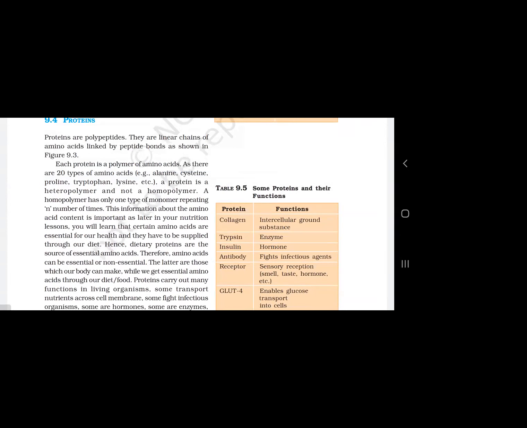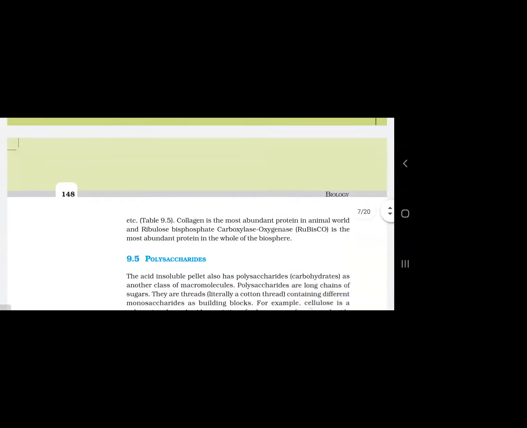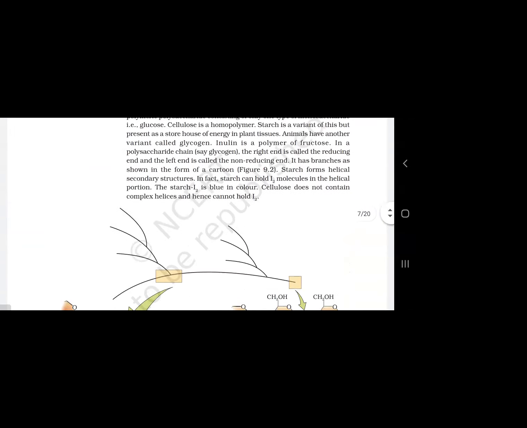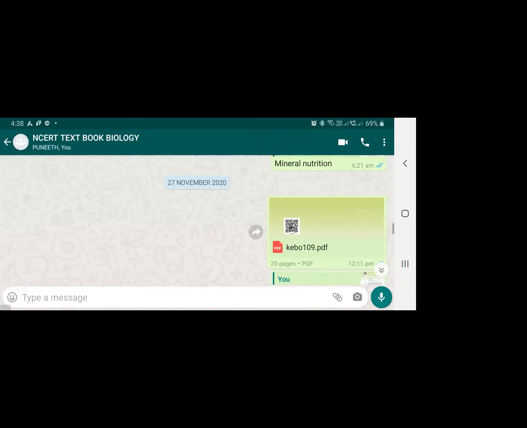Glucose transporter type 4 is a protein that enables transportation of glucose into cells across the cell membrane. Is it clear? So that is about primary and secondary metabolites.